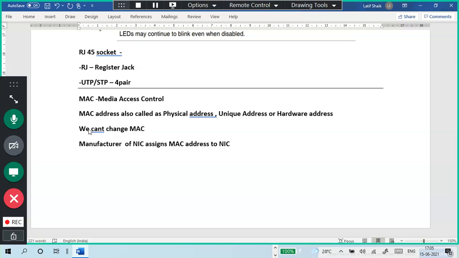He will assign it, and it is bound into that chip only. So the NIC chip only contains the MAC address. So you cannot change the MAC address.